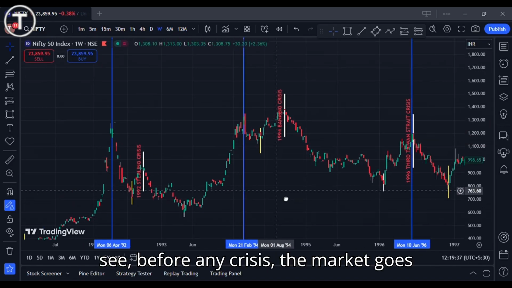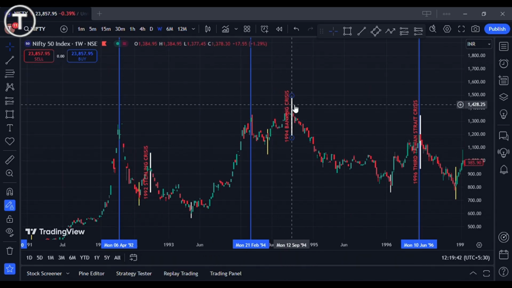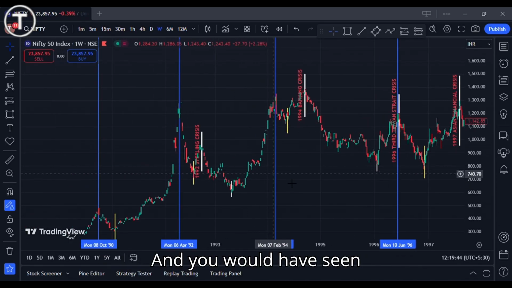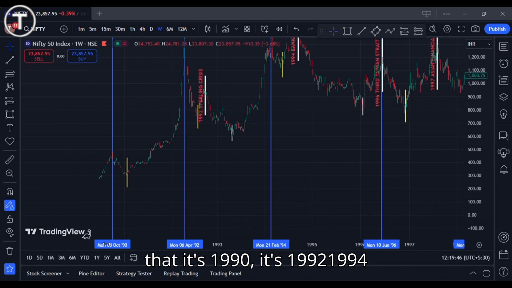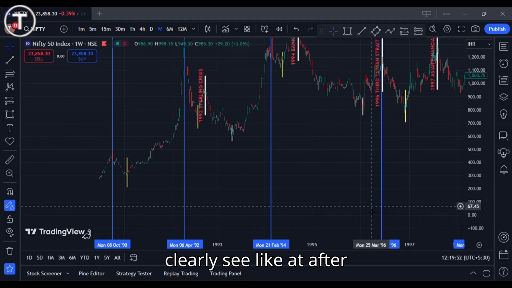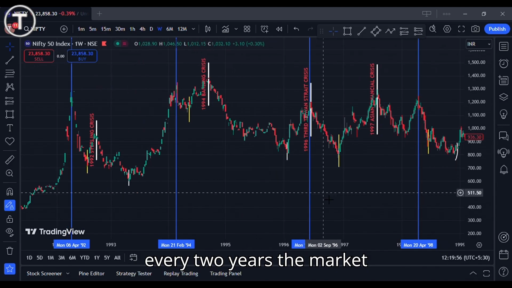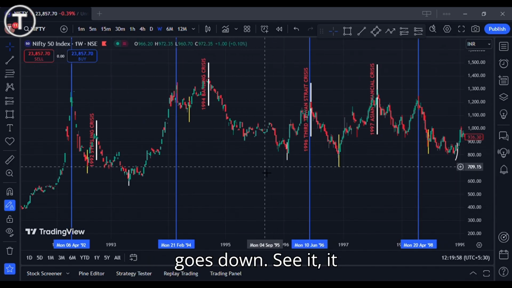As you can see, before any crisis the market goes up a little bit, and you would have seen that it's 1990, 1992, 1994 and 1996. As you can clearly see, after every 2 years the market goes down.